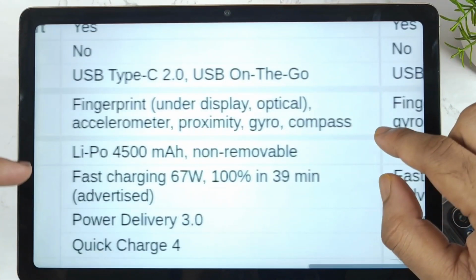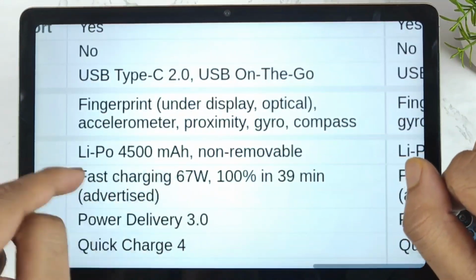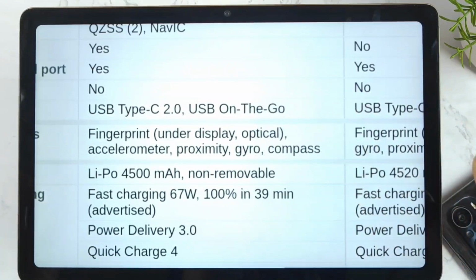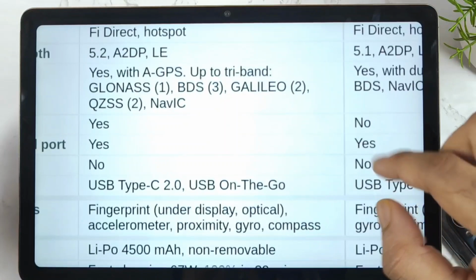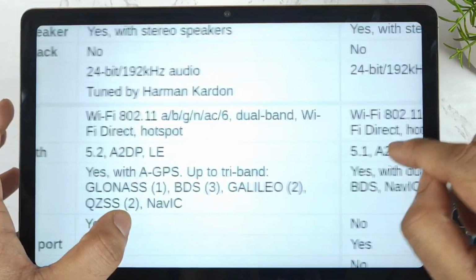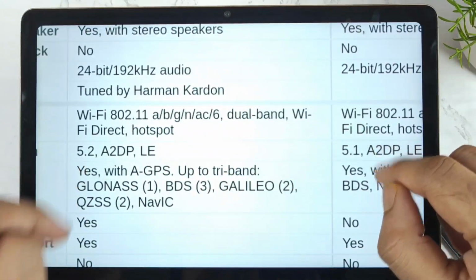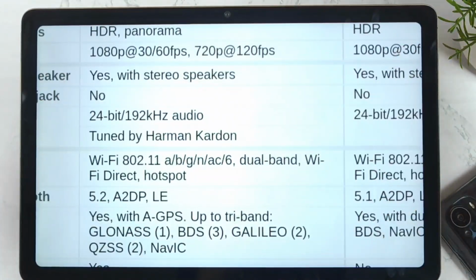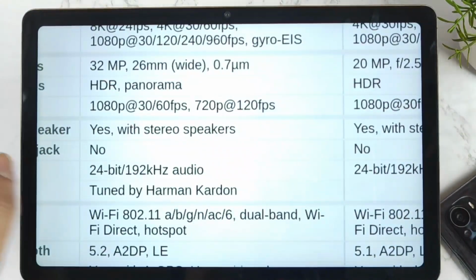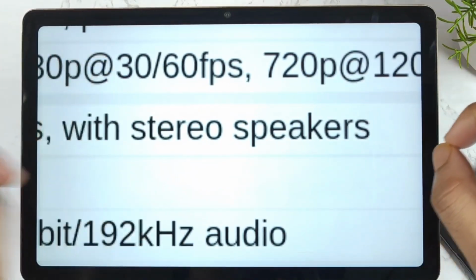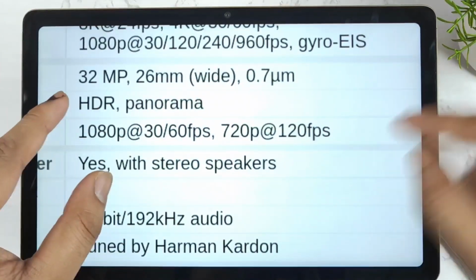So there's a slight advantage in the 12X device regarding the fast charging capabilities, and the small screen consumes less battery than the 11X as well. That's also another advantage we are having at this moment. And there's Bluetooth 5.1 versus the latest 5.2. Both phones support Wi-Fi capabilities, and there is no 3.5mm jack on either phone, and both phones do have the stereo speaker setup. That's one interesting thing.